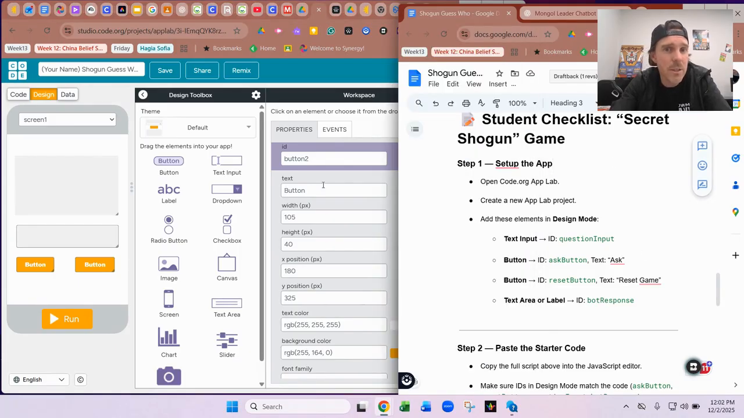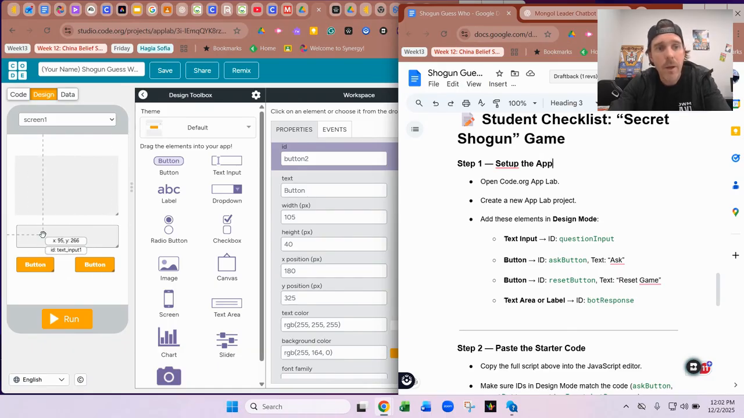the IDs of some of these, because when we put our coding in there, it's going to run, and when the program runs, it's going to be looking for specific tags as it does. Okay, and so you can see over here on our worksheet, it says text input ID, question input, so that's going to be our question input right here. You're going to have the button for the ask, and I'm going to change the name of that to ask. Okay, and then you have your reset button and then the bot's response.